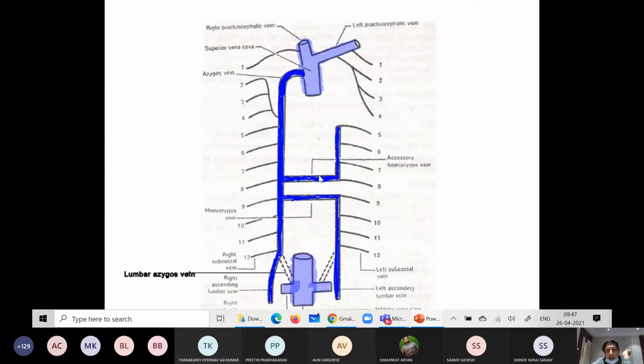These are the tributaries: accessory hemiazygos and hemiazygos, which are the tributaries mainly of the lower half of the azygos vein.